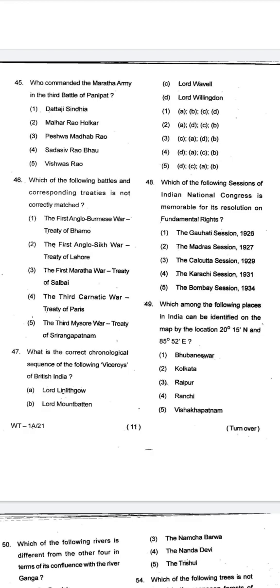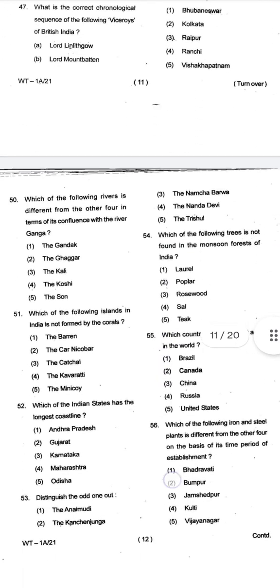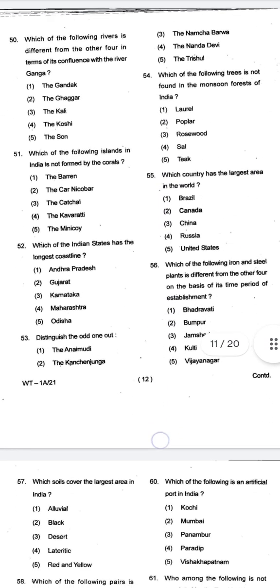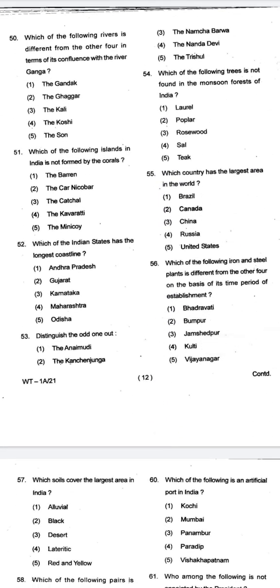Again, a history question. Which is the correct chronological sequence of the following viceroys of British India? Again, a history question, like GK subject. Let's move further. Which of the Indian states has the largest coastline? Now, this is a question of static GK, which is part of the general knowledge subject, obviously.